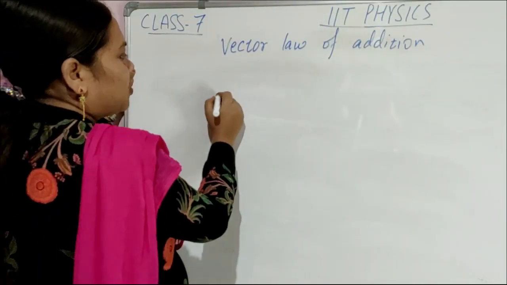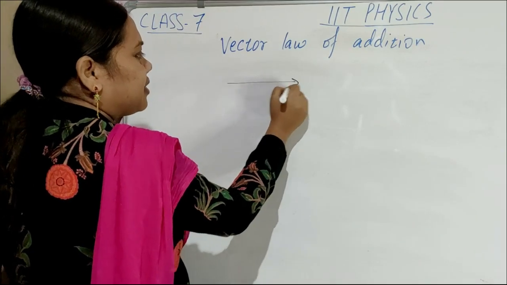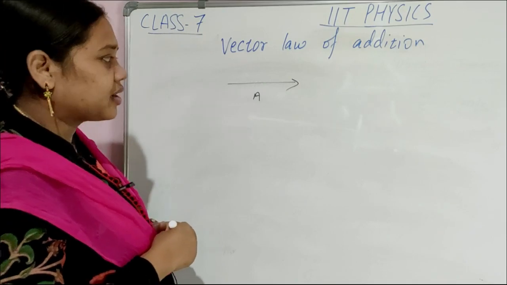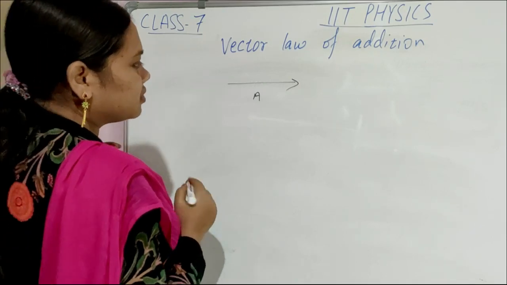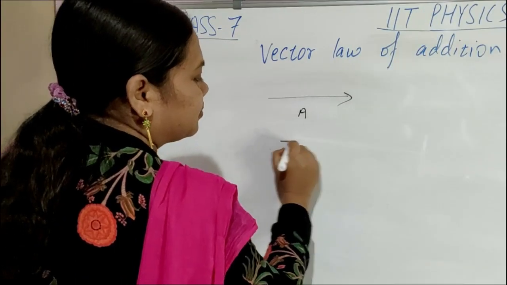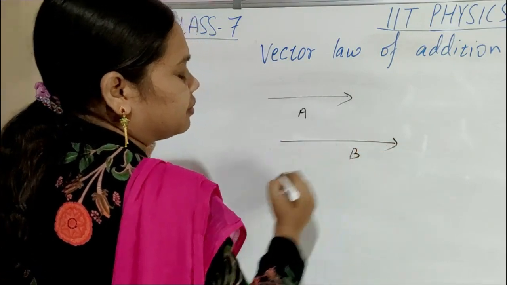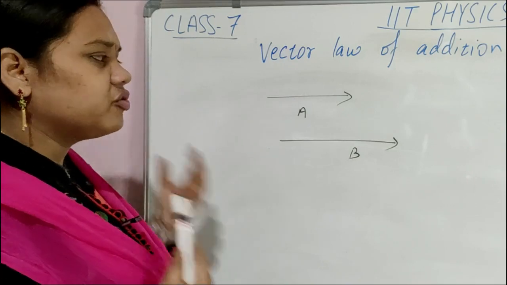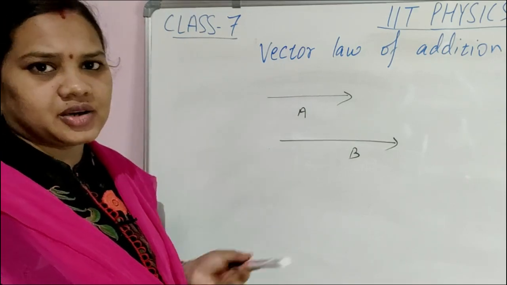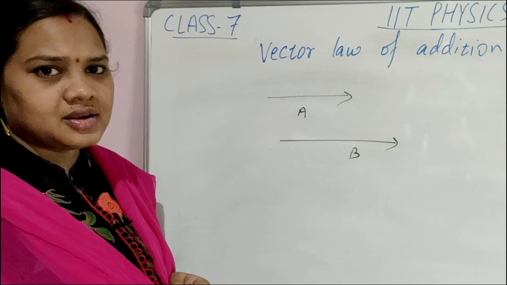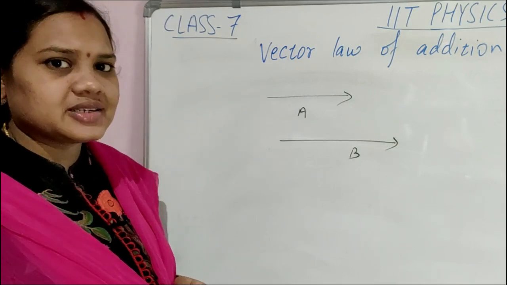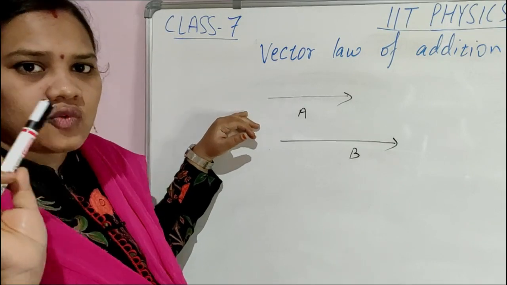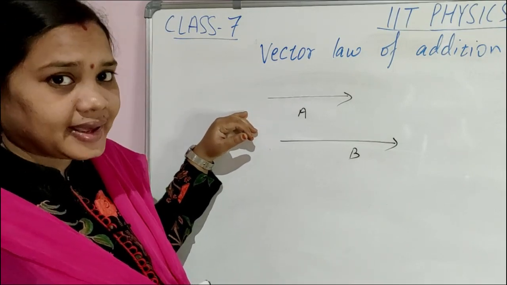See children, suppose there is a vector A and another vector B. There are two vectors, vector A and vector B. So which one is the bigger one? We already discussed that a vector is denoted by an arrow.